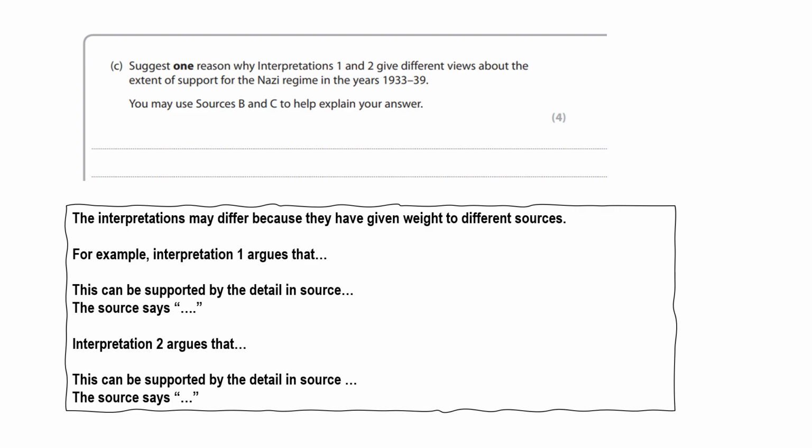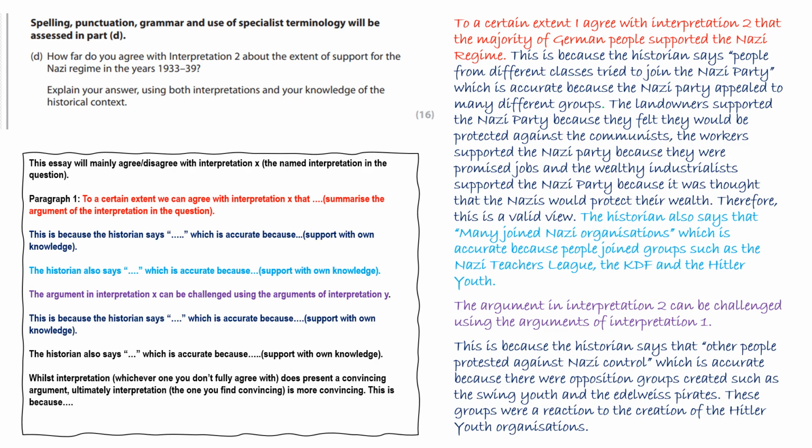Question 3D is the big question. It's worth 16 marks plus 4 marks for spelling and grammar, so you're going to want to allow yourself 30 minutes on this question. 5 of those minutes should be spent checking through for your spellings, your punctuation, and your grammar. So you are going to be asked in this question how far you agree with either interpretation 1 or 2 about a particular inquiry or topic. And your job is to explain your answer using both of the interpretations and your own knowledge.